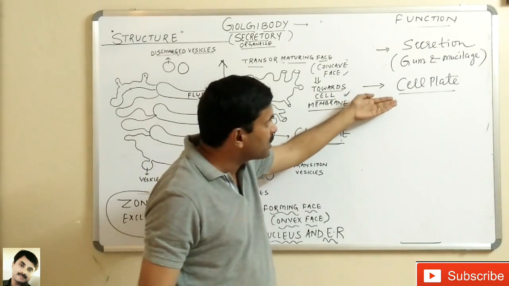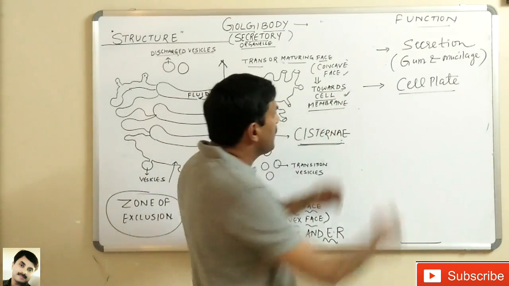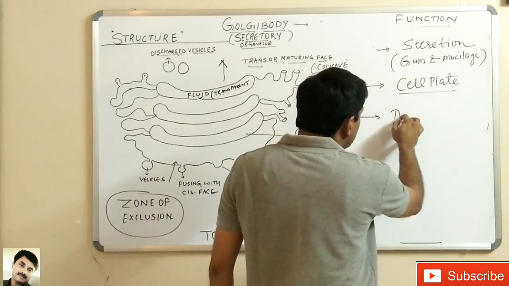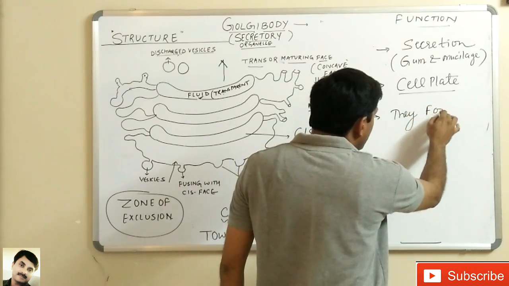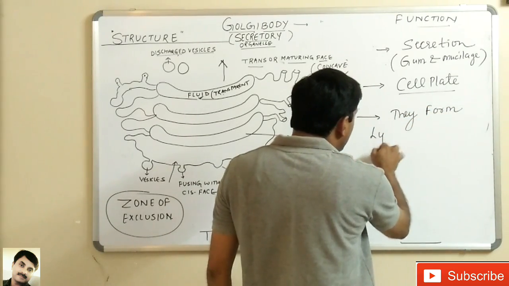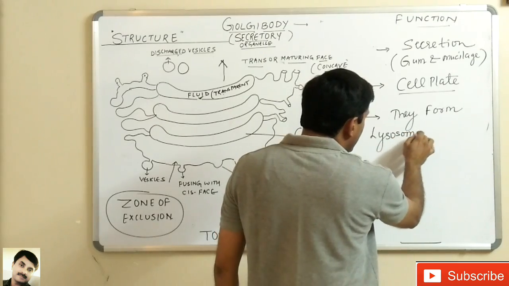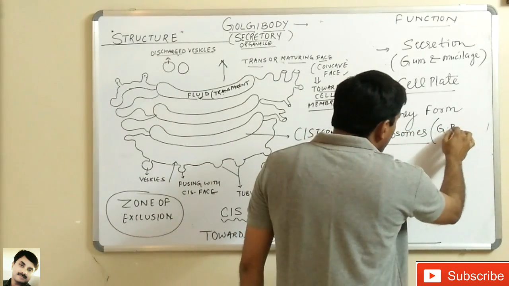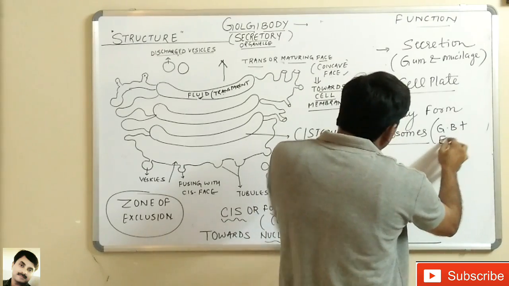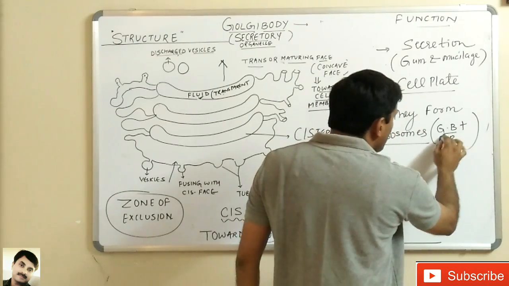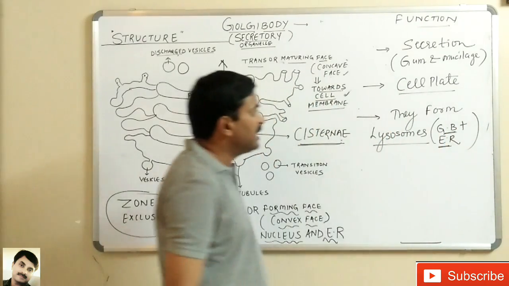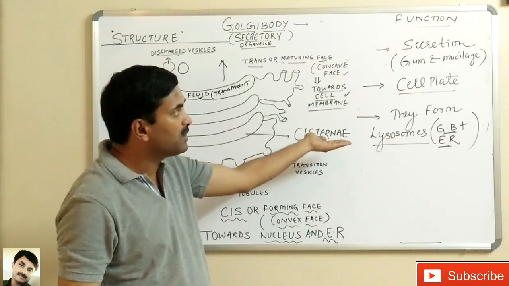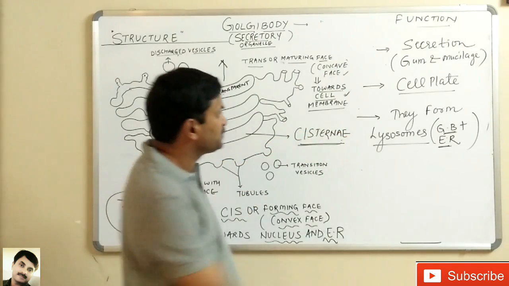Next, they form the lysosomes. Golgi bodies along with the endoplasmic reticulum form the lysosomes also.